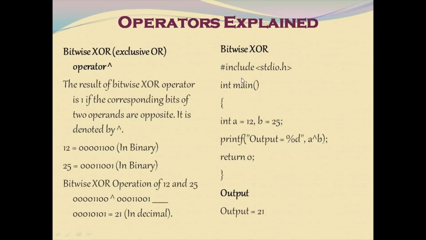Here is the code to explain bitwise XOR. #include <stdio.h>, int main open curly, int a equal to 12, b equal to 25. In the printf statement, we are XORing the operands a and b, and the decimal output is printed to the user, which is 21.